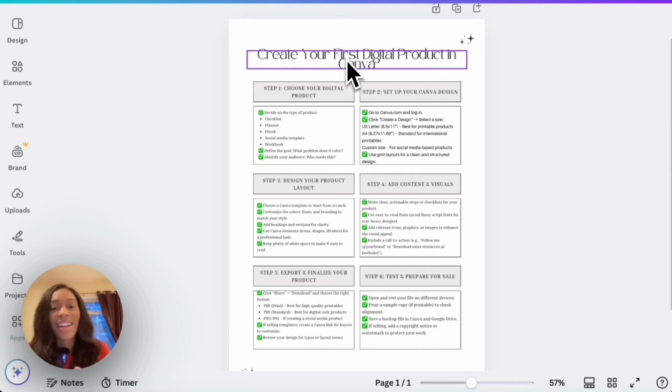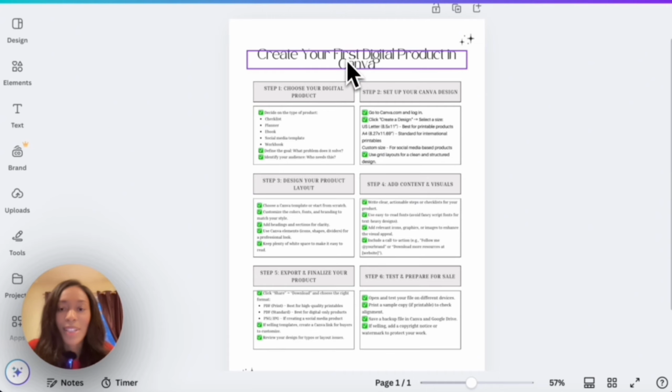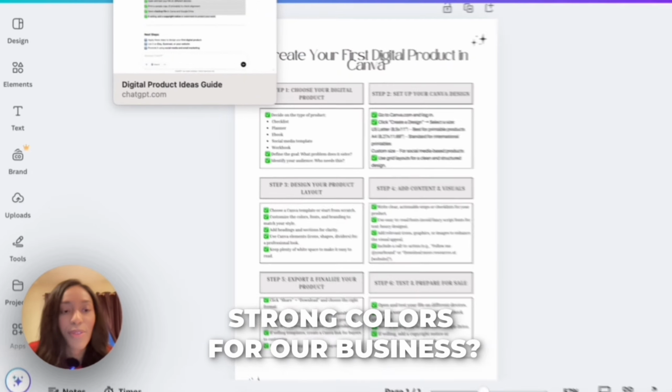And so we've added in all 6 steps, walking you through how to create your first digital product. Now it's time to customize it so that it's in line with your branding. And if you don't have branding already created, that's completely fine. We can go back into ChatGPT. What are really good, strong colors for our business?